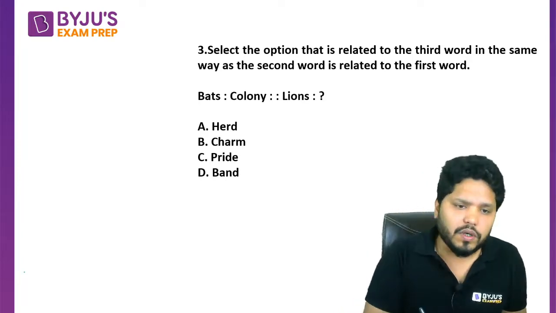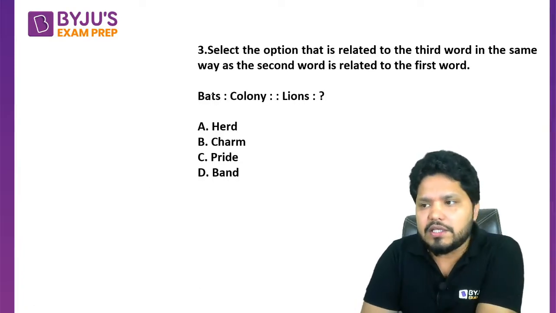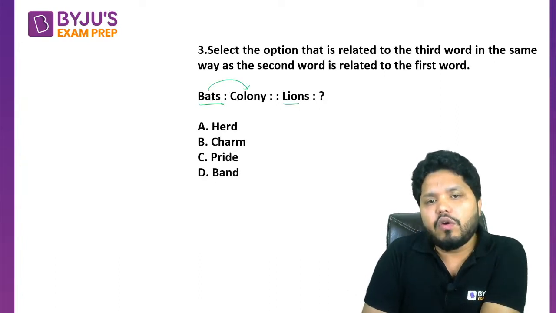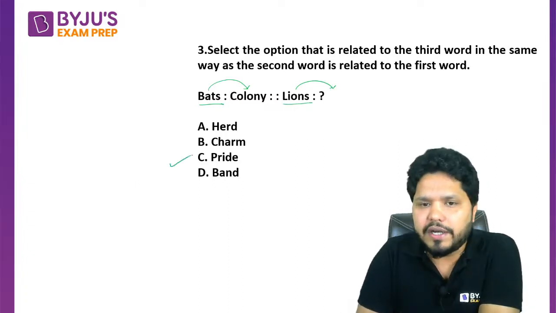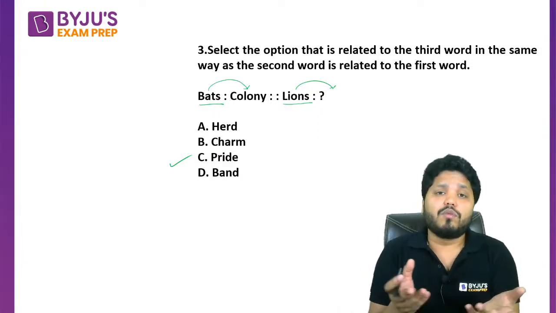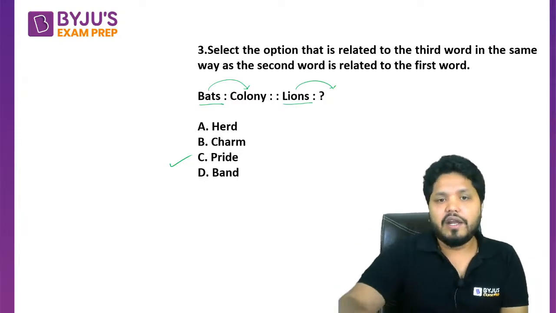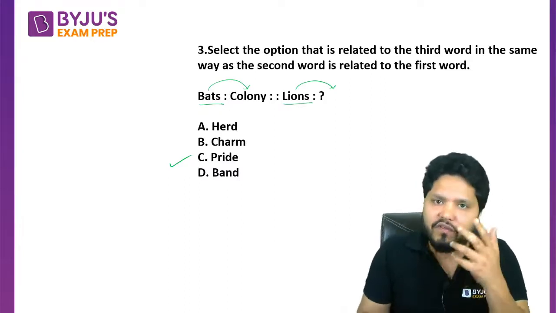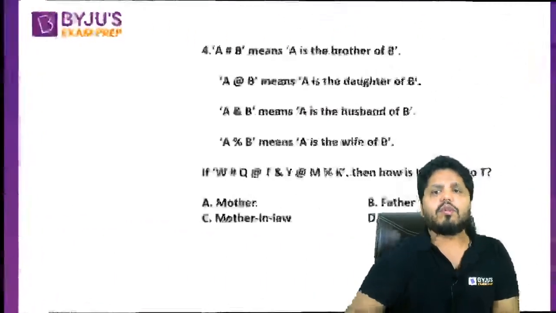Okay, yes, the question here is once again kind of verbal ability kind of question. So colony is a group of bats. A group of bats is called as a colony. Similarly, a group of lions is called as a pride, right? So that's the answer. C option has to be the correct one here. That is the pride. So basically these two, question number 1 and question number 3, are more inclined towards English rather than towards the reasoning part. Okay, so group of bats is called as colony. Likewise group of lions is called as pride. Okay, mostly female lion if you want to be more precise about it.